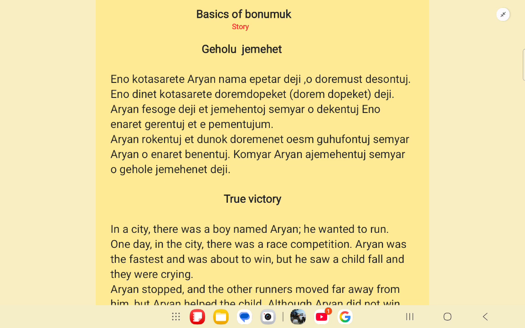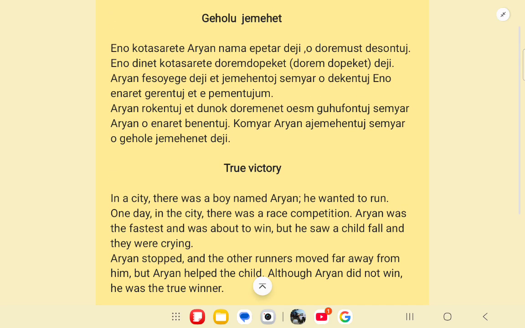Okay, now let us look at the next sentence. Aryan fesoge deji. Et jeme hentoj. Semyar o dekentuj eno enaret gerentuj. Et e pementujum. Yes, so Aryan is the name of the boy.